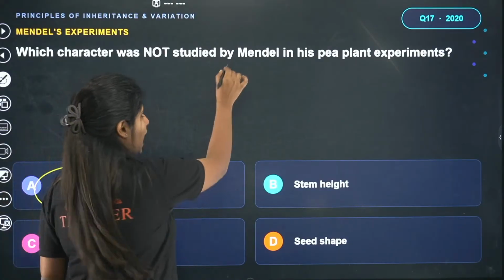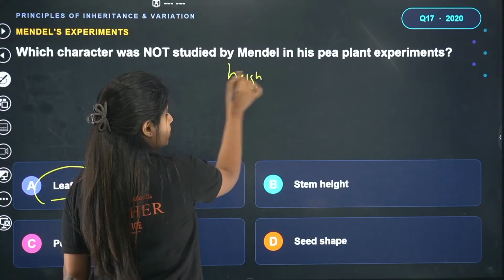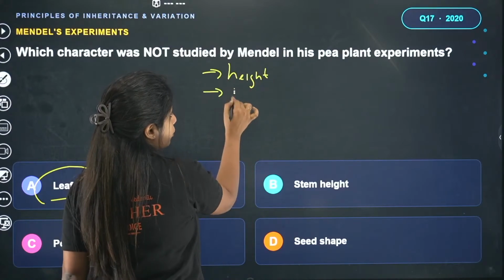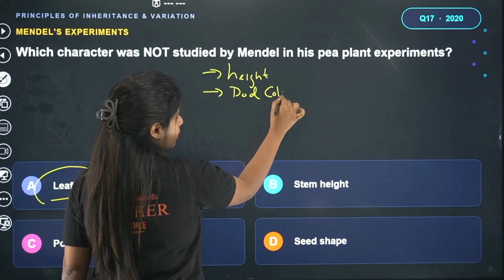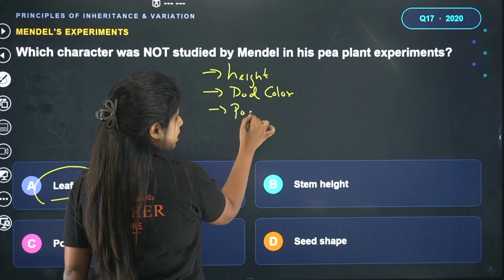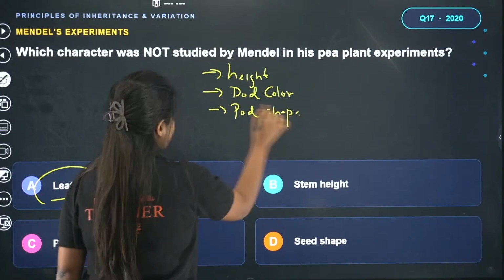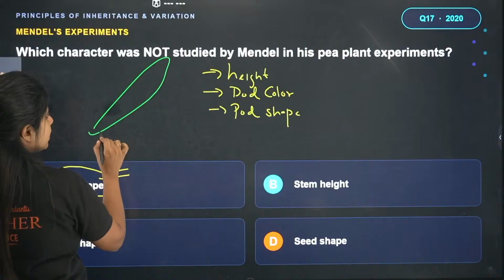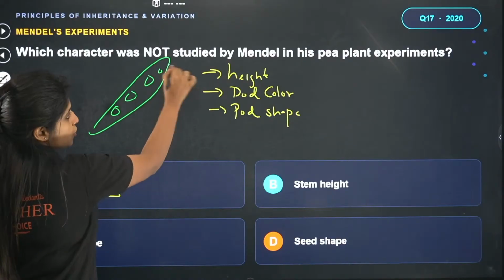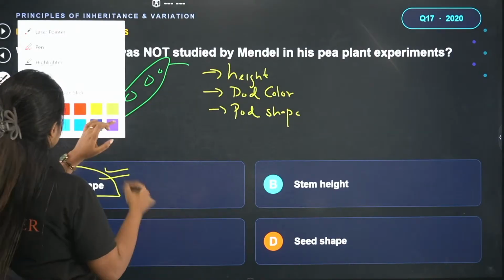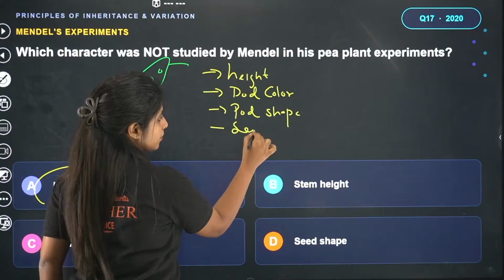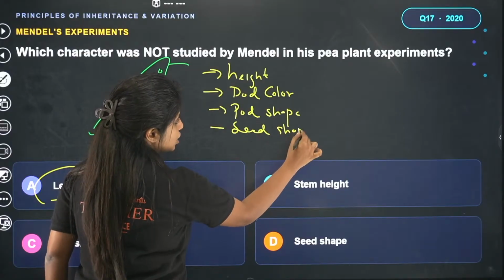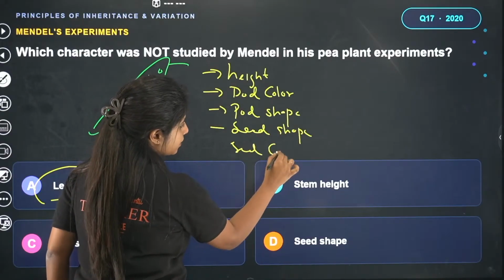One is height. Apart from height, you have pod color, and pod shape. What do you mean by pod color and pod shape? Pod, you might have seen, no? The green pea is basically inside the green pod, right? That is how it is there. So pod color and pod shape we studied. After that, seed shape, and seed color was studied.